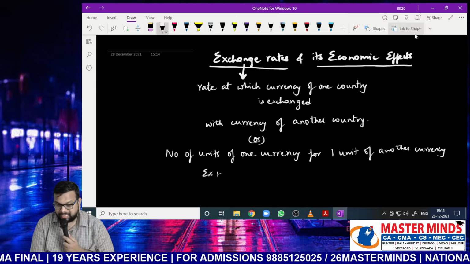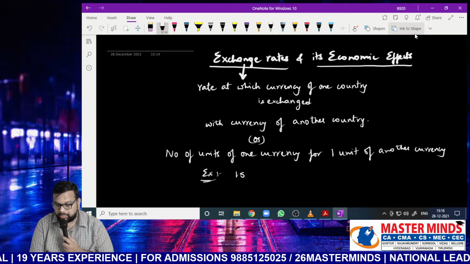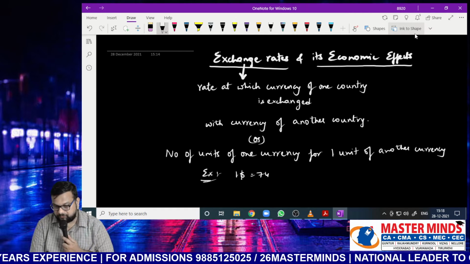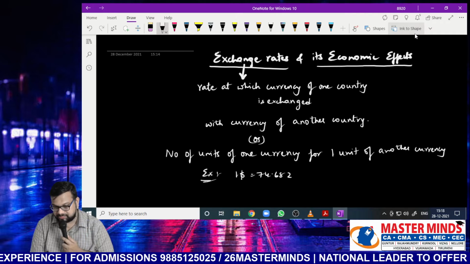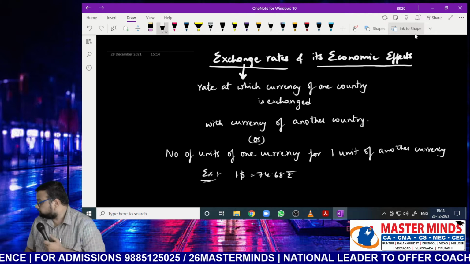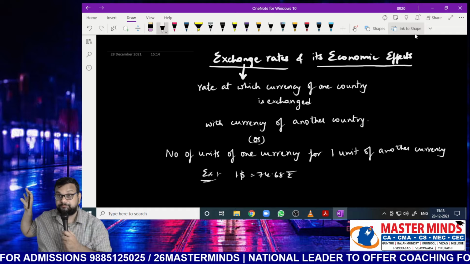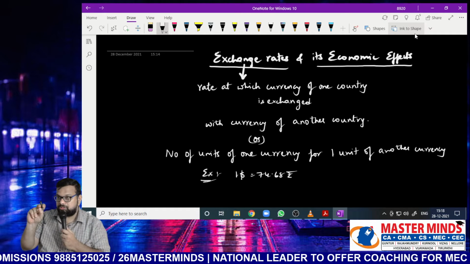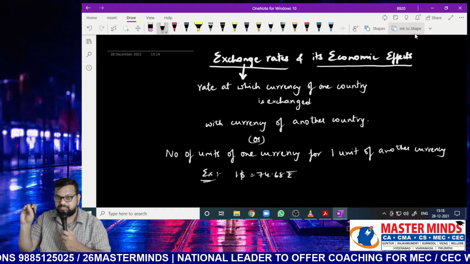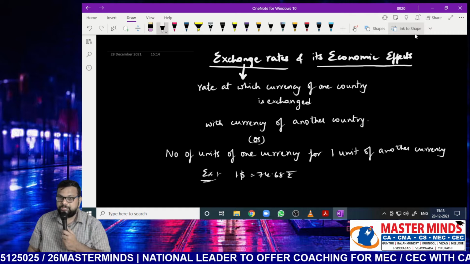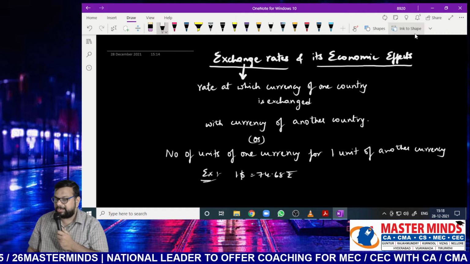Example: as of today, $1 is equal to 74.68 rupees. Is it visible? I will try to increase the font somewhat, Nana, but give me some time. So the example is $1 equal to 74.68 rupees.